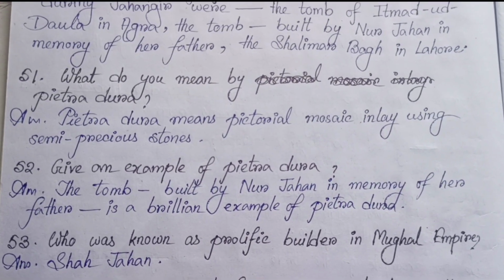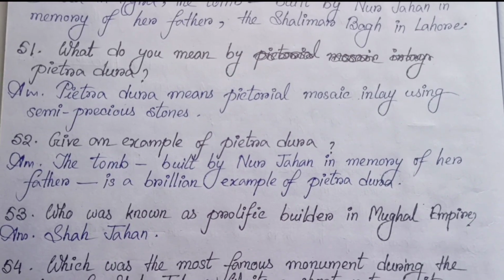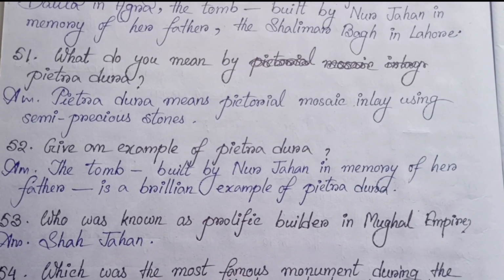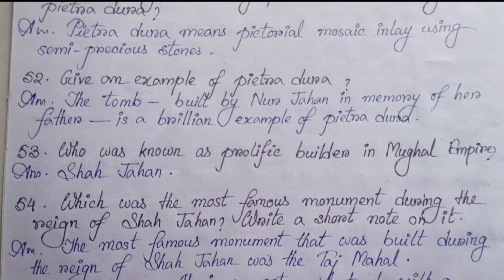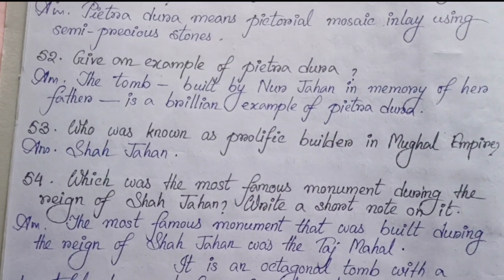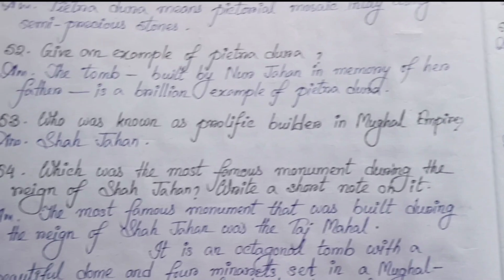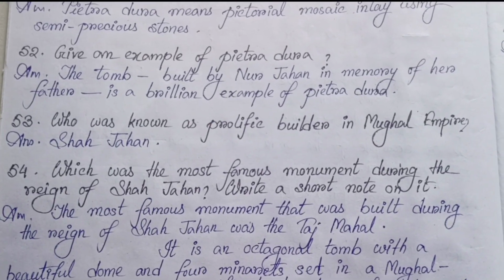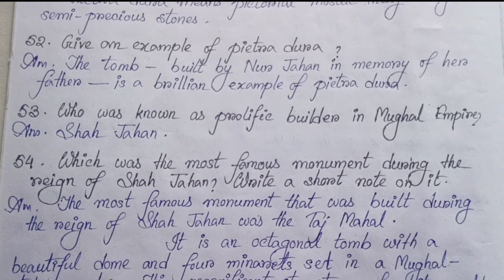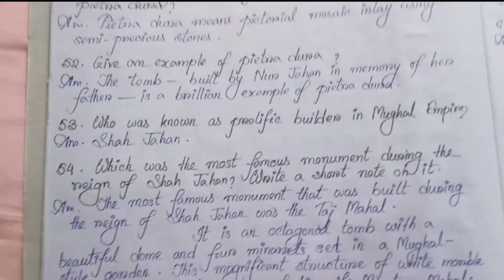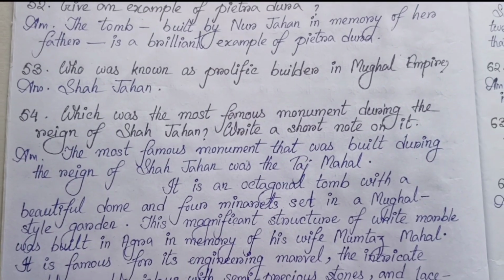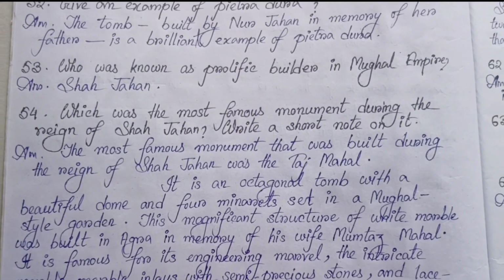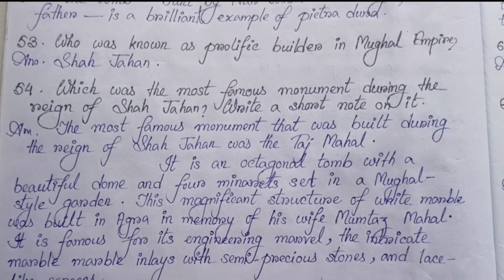51. What do you mean by Pietra Dura? Pietra Dura means pictorial mosaic inlay using semi-precious stones. 52. Give some examples of Pietra Dura. The tomb built by Noor Jahan in memory of her father is a brilliant example of Pietra Dura. 53. Who was known as prolific builder in the Mughal Empire? Shah Jahan.